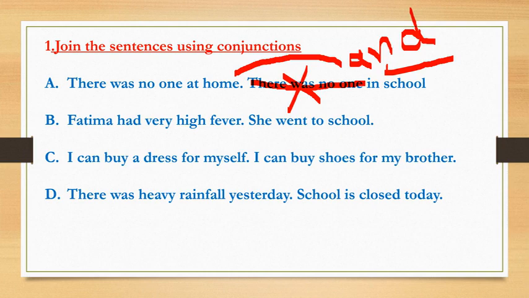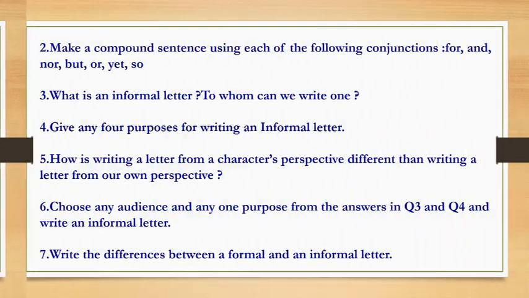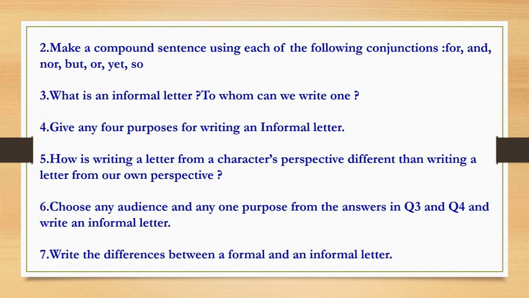Correct? So you are going to use the correct conjunctions and you are going to write these sentences once again with the help of conjunctions, correct sentences. So do it at home and send it to me. Next one, make a compound sentence using each of the following conjunctions. So write your own sentences with the help of these conjunctions: for, and, nor, but, or, yet, so. Okay, use this.